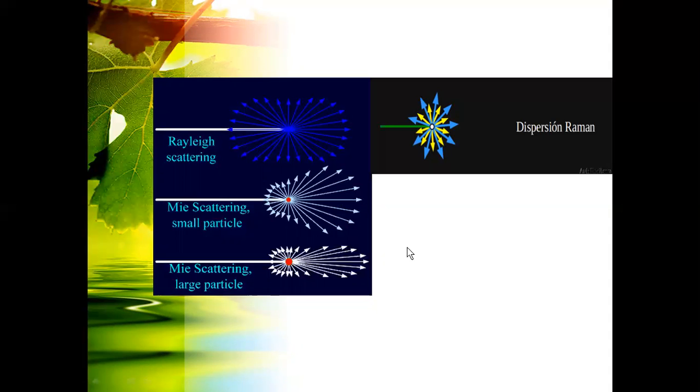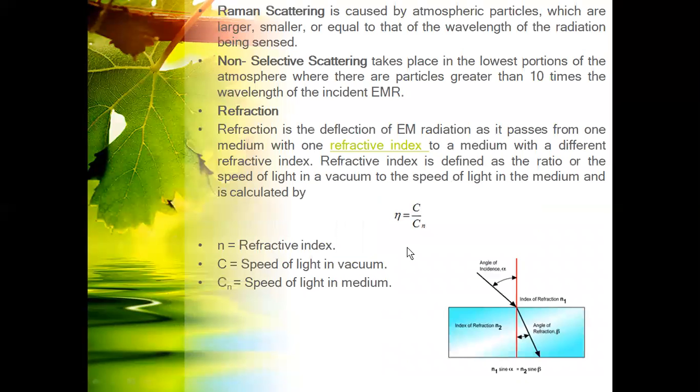Next one is refraction. Refraction is nothing but a change in the incident angle. Once the radiation travels through a particular liquid body, it changes its angle. That is refraction. So deflection occurs when EMR radiations pass from one medium to another. Generally, the refractive index is the speed of light in vacuum divided by the speed of light in the medium.